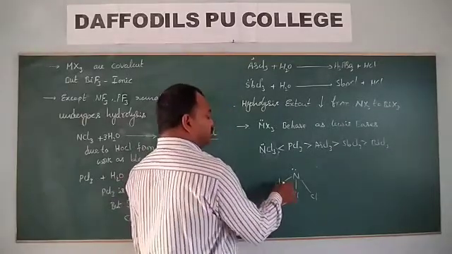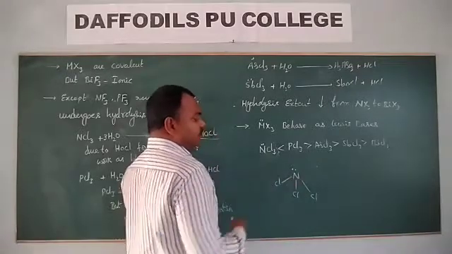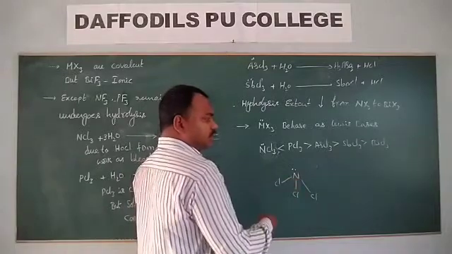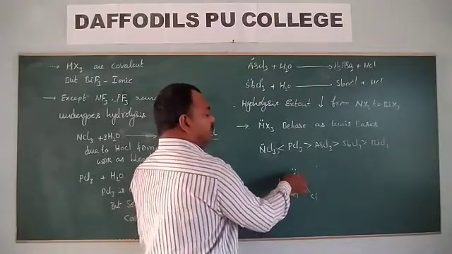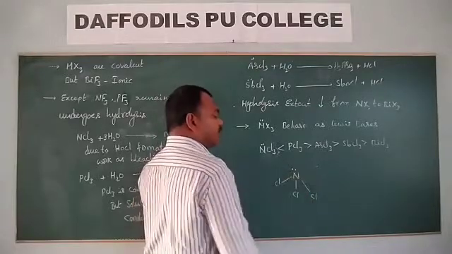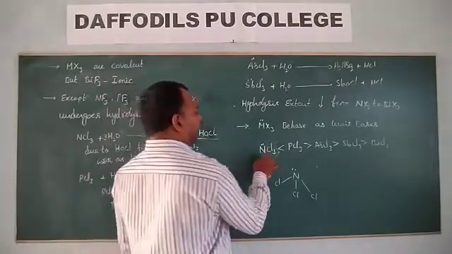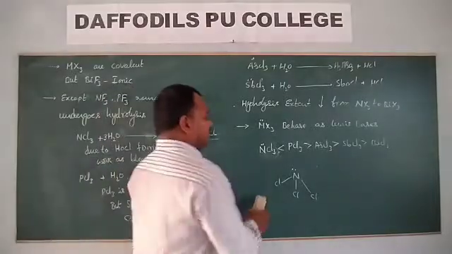So what will this do? It attracts the bonded electrons towards itself more. Due to the high electronegativity, this nitrogen is not in a position to donate its lone pair of electrons. So the basic nature decreases in the case of NCl3.